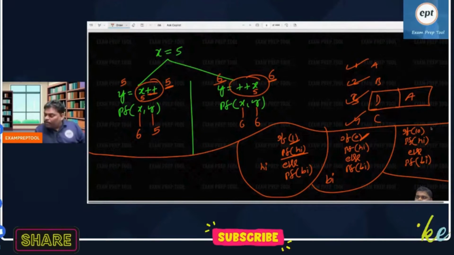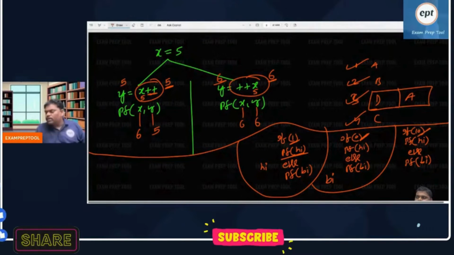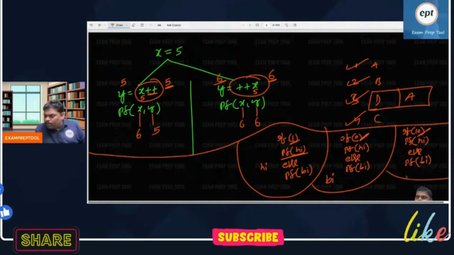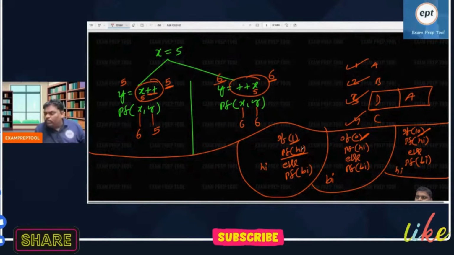If 1 also prints high, if 10 also the condition is true. Some people are asking, sir, if 1 also prints high and 10 also prints high, then when will it print bye? Very simple. For every non-zero value, it will pass.